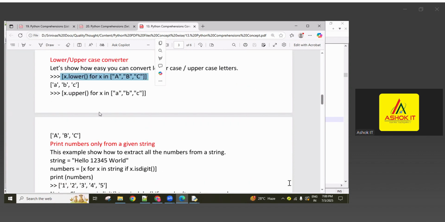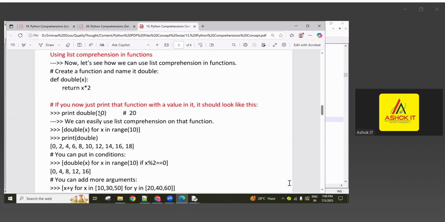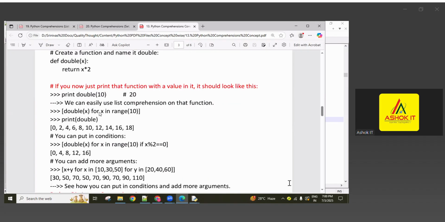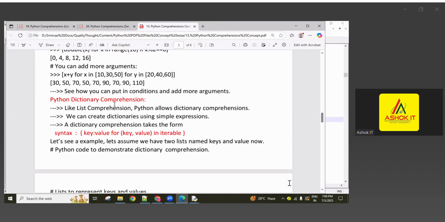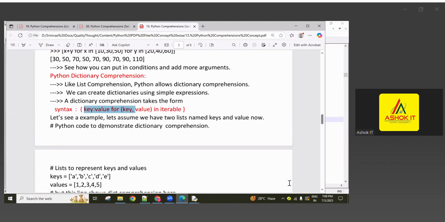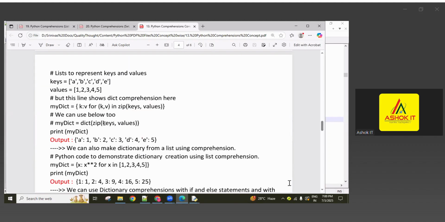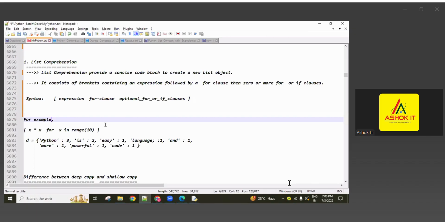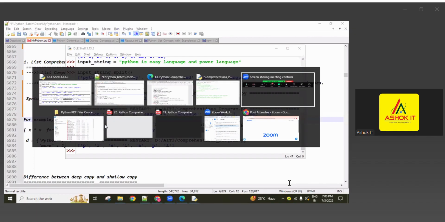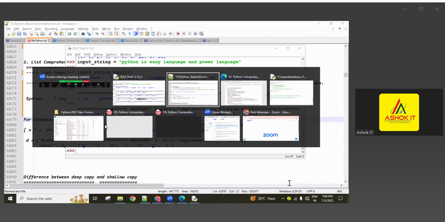Okay, now the same logics, guys, we can write using set comprehension, using the curly brace syntax. If you write in key colon value format, that is dictionary comprehension. So here is the dictionary comprehension syntax like this. And so this is one program, very, very important, guys. One program asked a number of times.